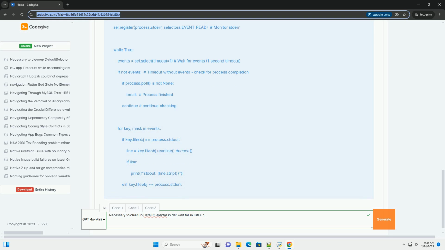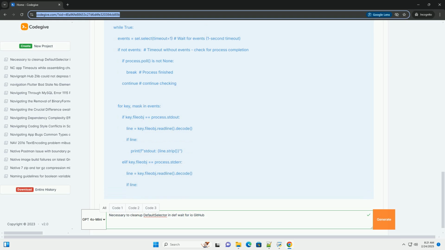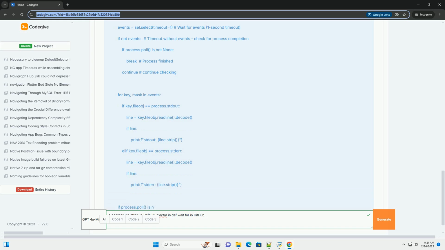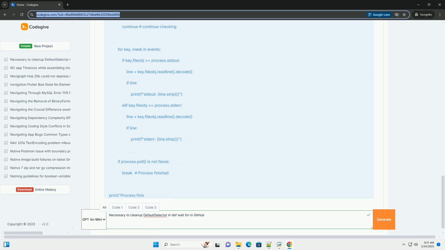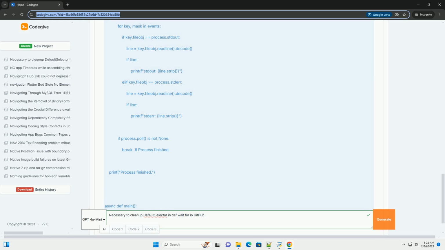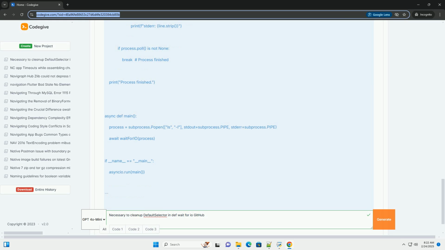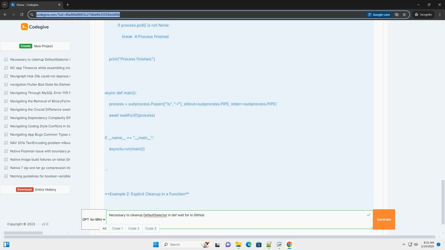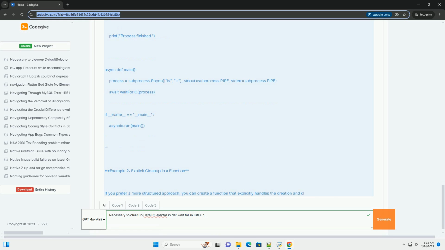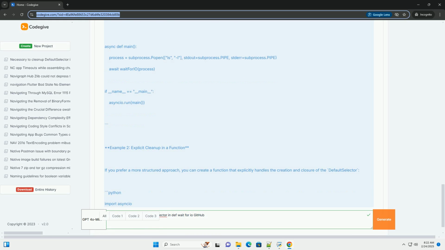Resource leaks. The selector might continue to hold references to file descriptors, preventing them from being closed properly. This can lead to a buildup of open files, potentially impacting system stability, especially in long-running workflows. Unexpected behavior.